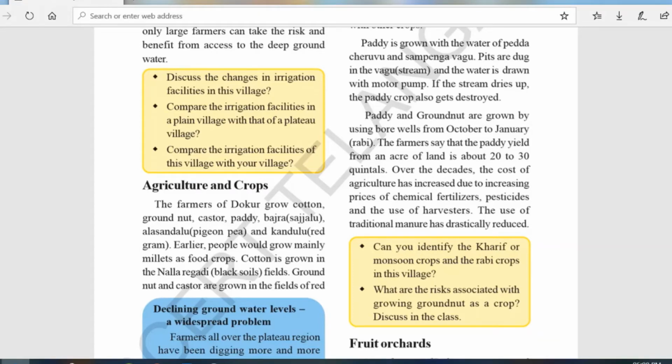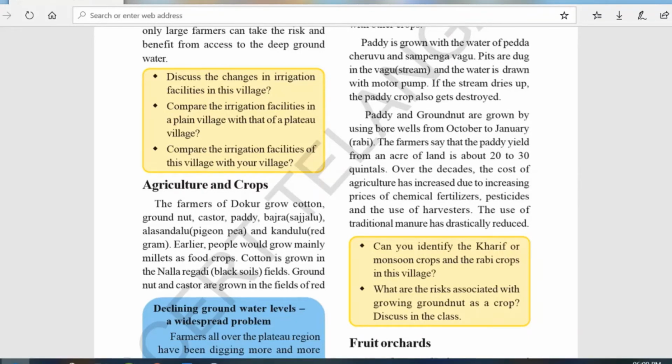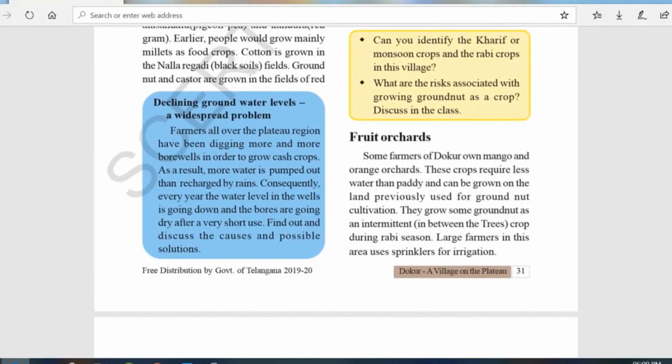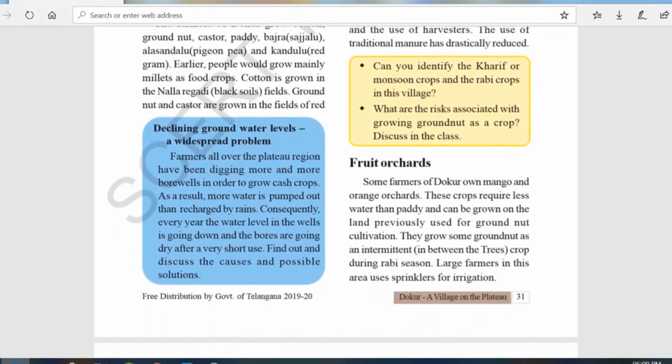The farmer says that from 1 acre of land they get about 20 to 30 quintals of paddy. Over the decade, meaning 10 years, the cost of agriculture has increased. Why has it increased? Because of the price of chemical fertilizers, pesticides, and the use of harvesters, and they are not getting the amount they have invested. For that reason, they are also facing many problems.